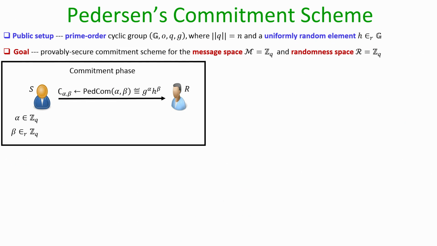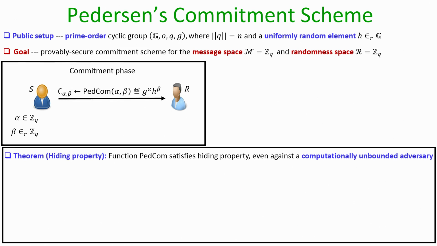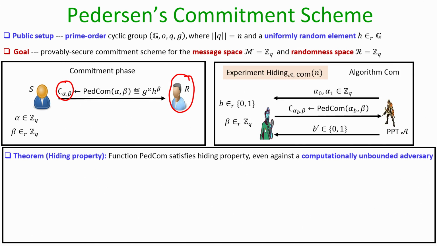Now let us try to prove the hiding property. Remember, the goal of the hiding property is that if the sender is honest and the receiver is malicious, then by just looking at the commitment C sub alpha beta, it cannot find out whether it is seeing a commitment of M0 or a commitment of M1. Namely, if we see the hiding experiment played with respect to Pedersen's commitment scheme,